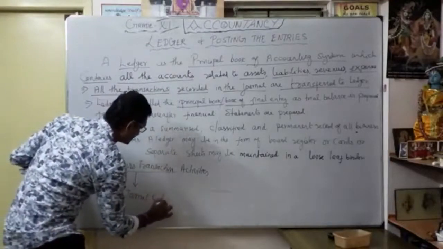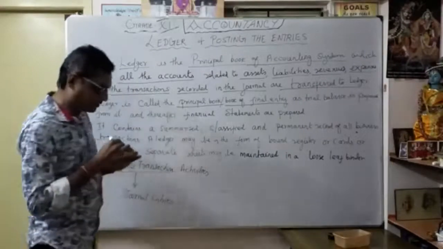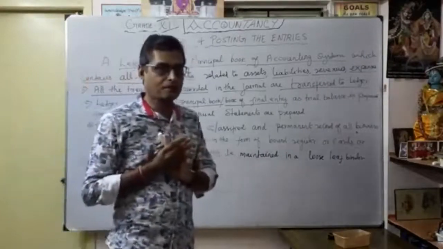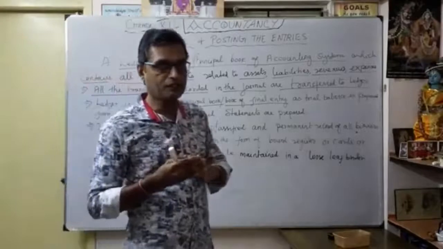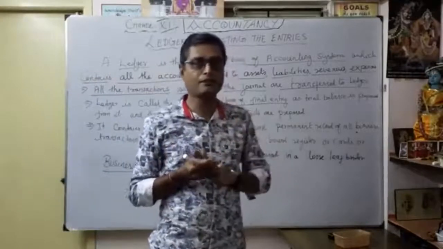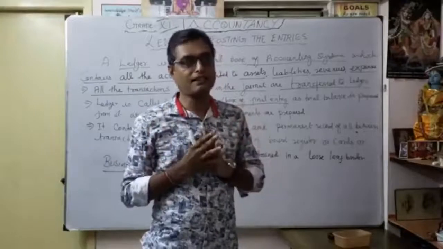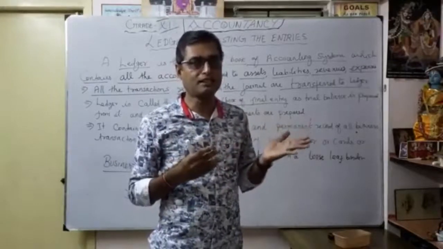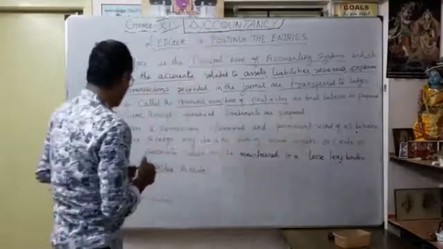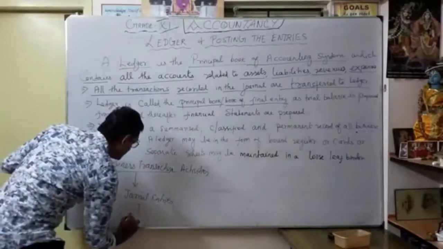In the journal entries, you see only the single transaction, date-wise, what happened today from morning to evening when you are running the business. All the single transactions are transferred to the ledger.